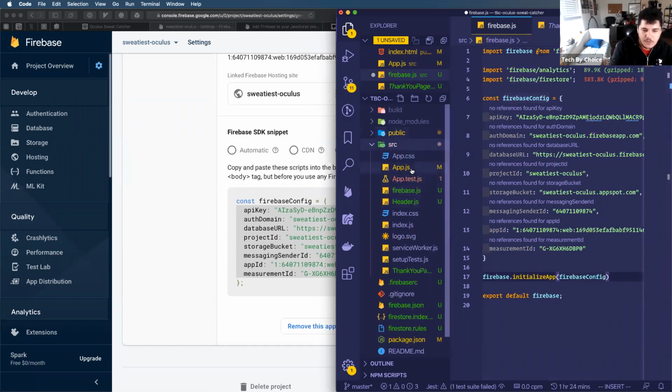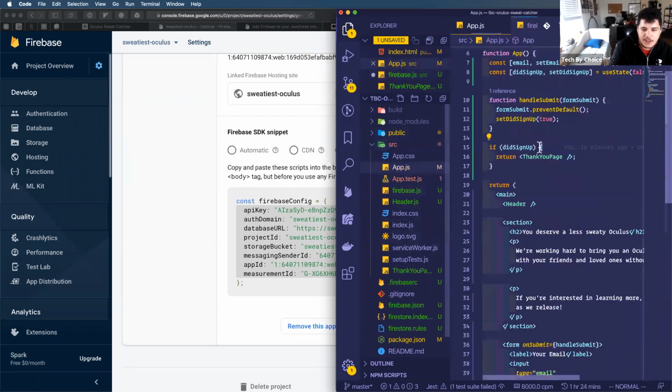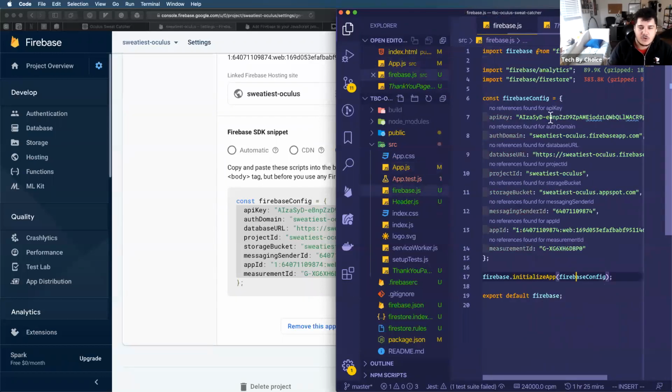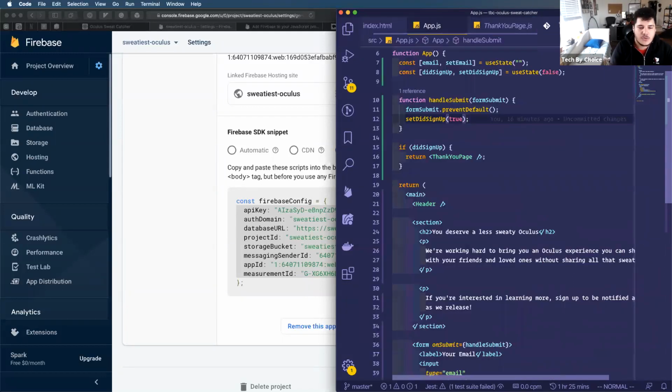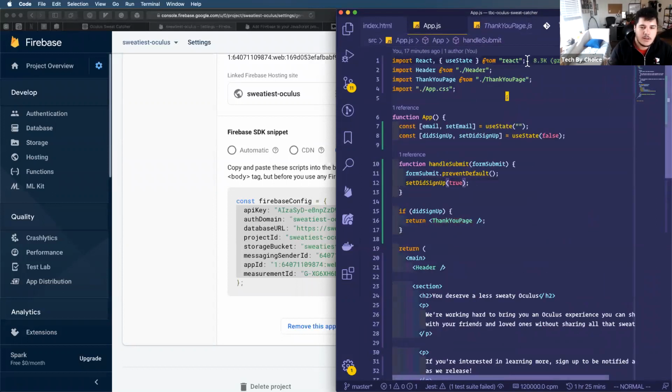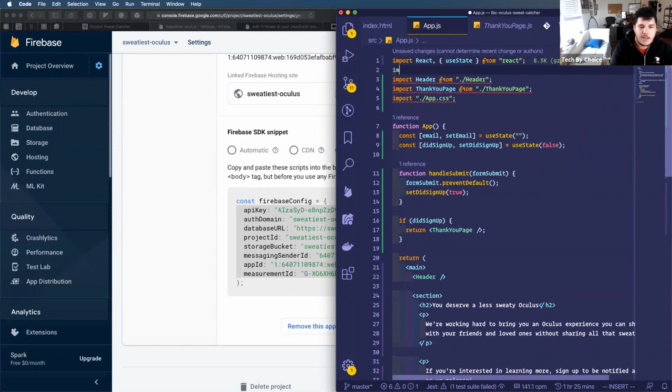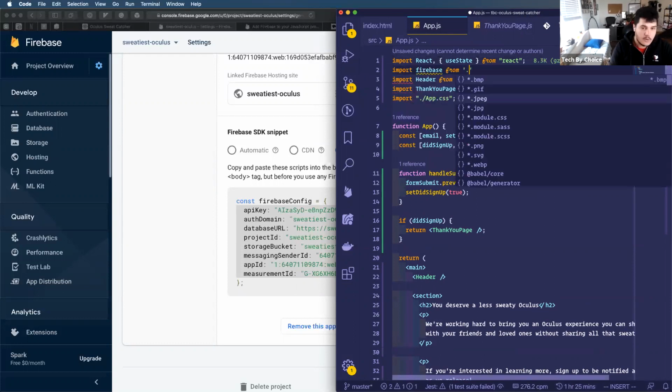So what I can now do is go back to my application, app.js, and in this handle submit form, I could say, all right, when you're submitting this, I need you to upload this email that they've so graciously given us to Firebase. So I'm going to go to the very top of my file here, and I'm going to import Firebase from Firebase.